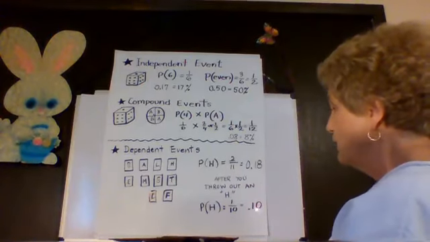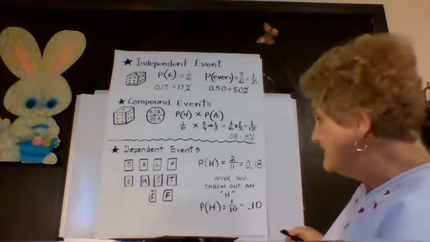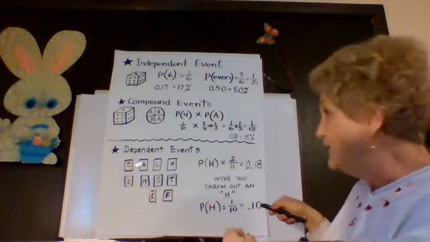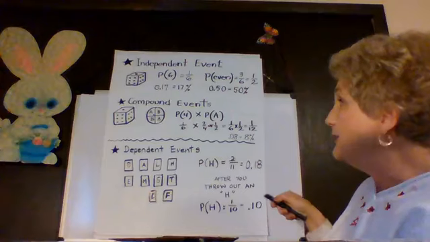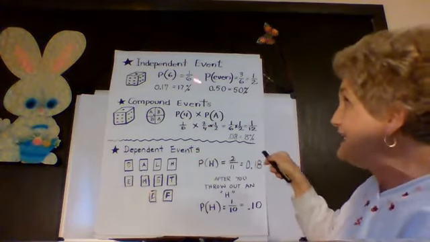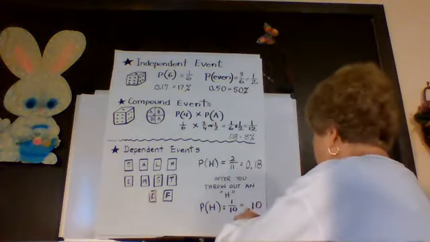The probability was 0.10. You see how that second draw depended on what happened in the first draw. That's what we call dependent events. They're different than independent events. Okay?